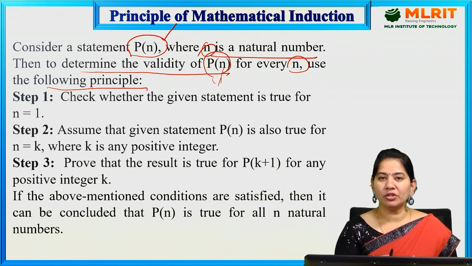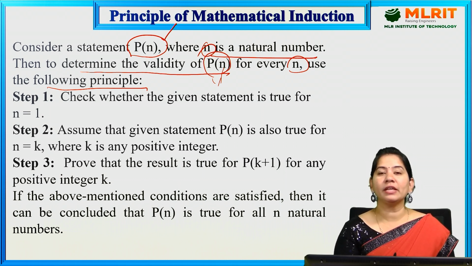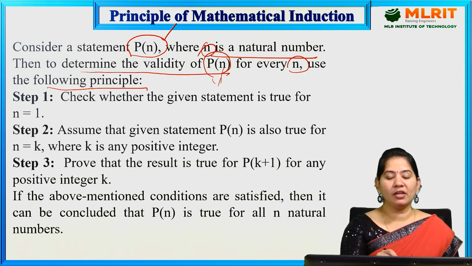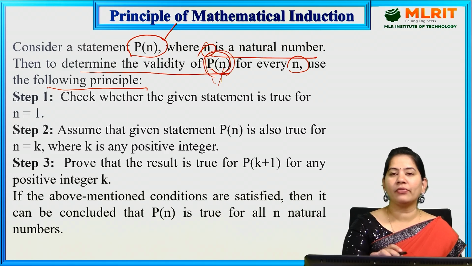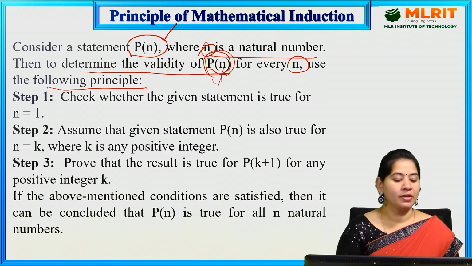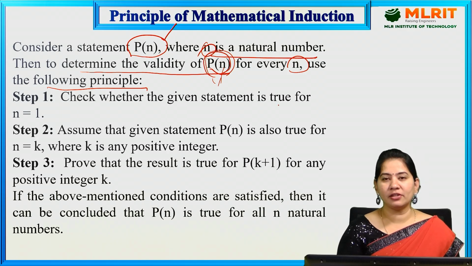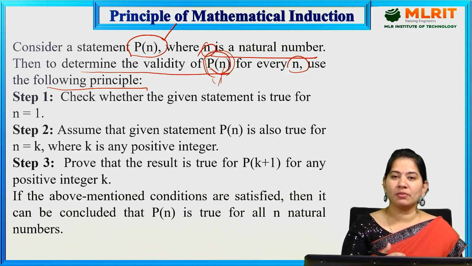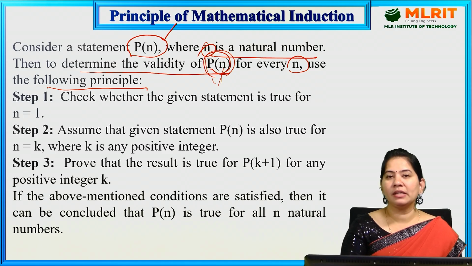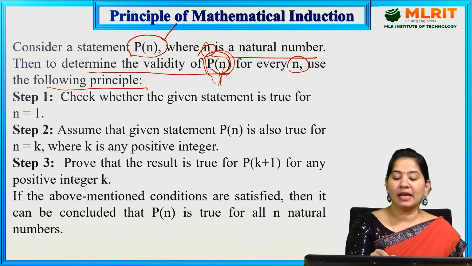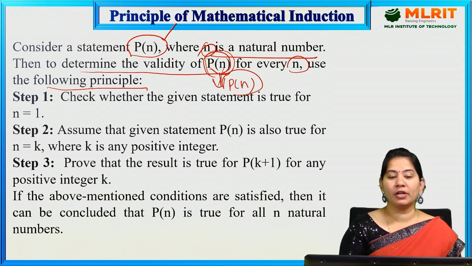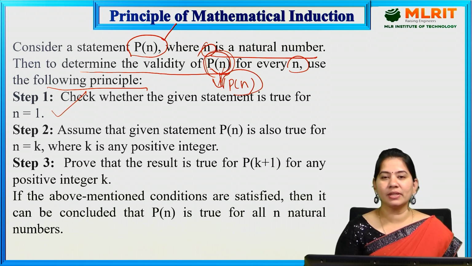If you want to confirm that P of n is true for all natural numbers, you have to check three conditions. After checking these three conditions, if they are satisfied, then we can say that the given P of n is true for all natural numbers. So what is the first step? Check whether the given statement is true for n equal to 1. Whatever the given statement is, consider it as P of n, and that P of n must be true for n equal to 1. That is the first step.